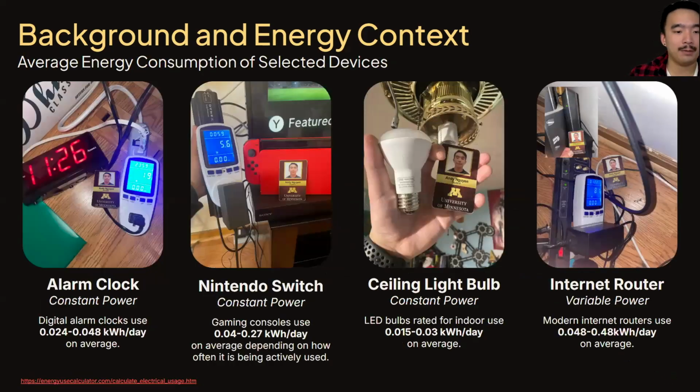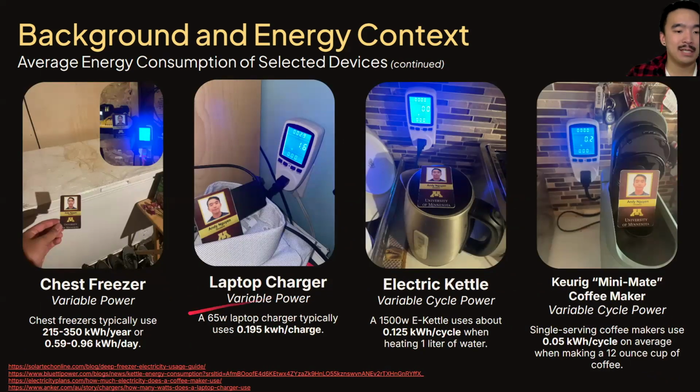was very interesting. So for constant power devices, I'll be using an alarm clock, Nintendo Switch game console, and a light bulb. And for variable power, I'll be using an internet router, chest freezer, and laptop charger. And for variable cycle power, I'll be using an electric kettle and a Keurig coffee maker.